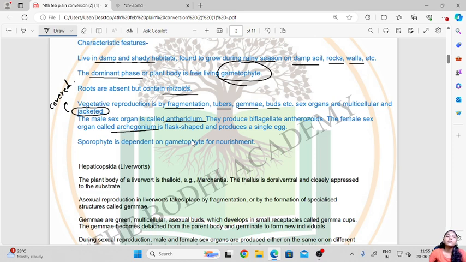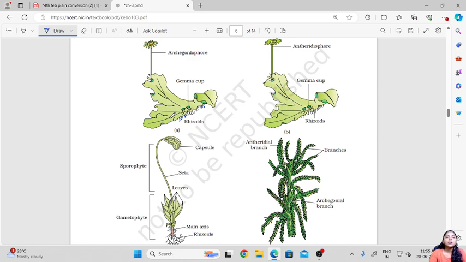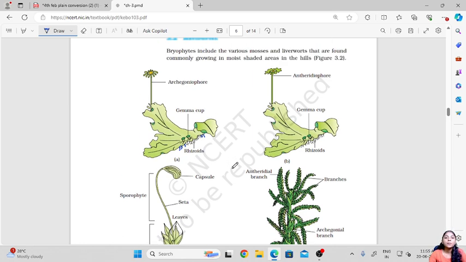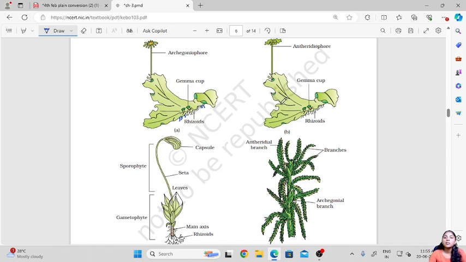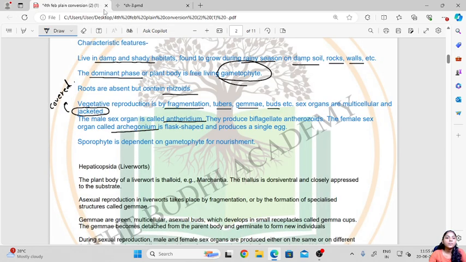Now as we have discussed, there are two phases in these organisms. The sporophyte is dependent on the gametophyte for nourishment. Here in this picture, the leafy structure which you see is the gametophyte, and this stalk like thing which is there is the sporophyte. Now this one is an example of a liverwort, that is Marchantia. This is the female Marchantia thallus and this is the male Marchantia.